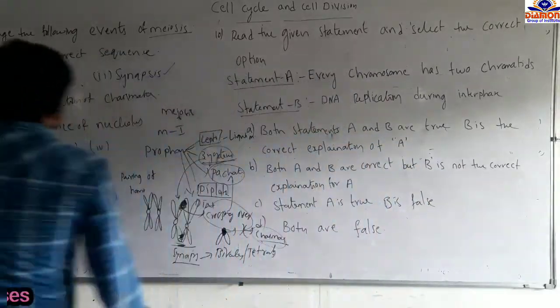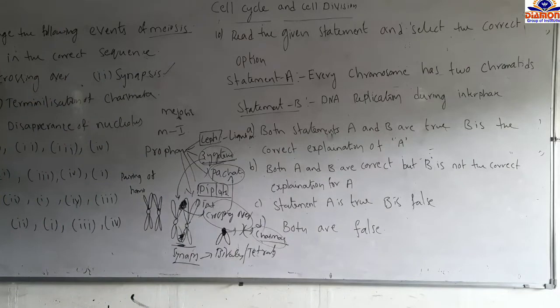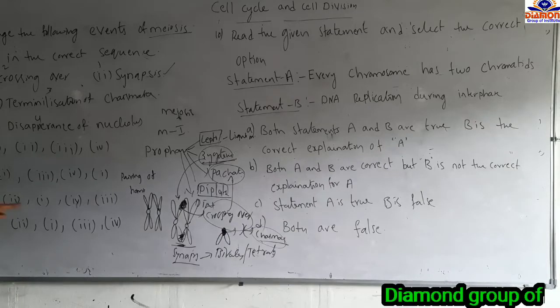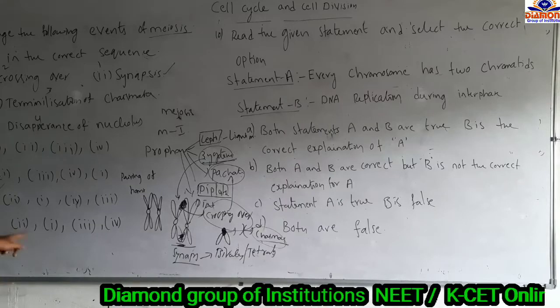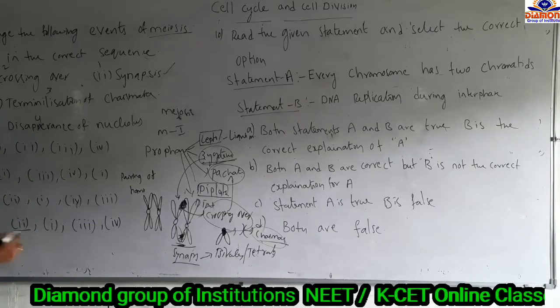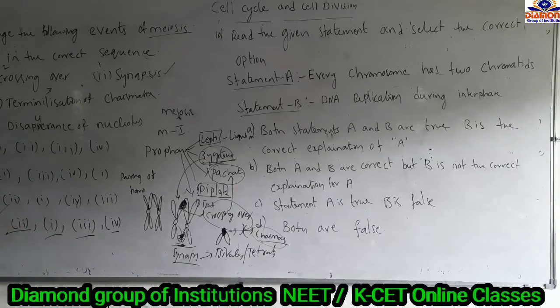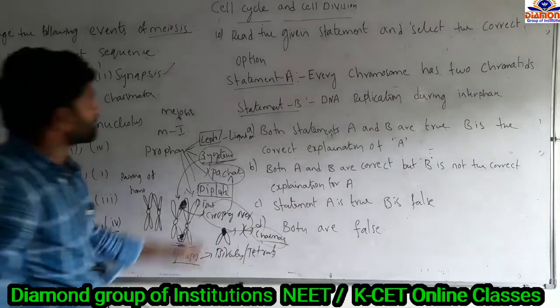First synapsis, then crossing over, terminalization of the chiasmata, and disappearance of the nucleolus. So this is the first, second, third, and fourth. So the order is 2, 1, 3, 4. Here 2, 1, 3, 4. The answer is D. Next question.